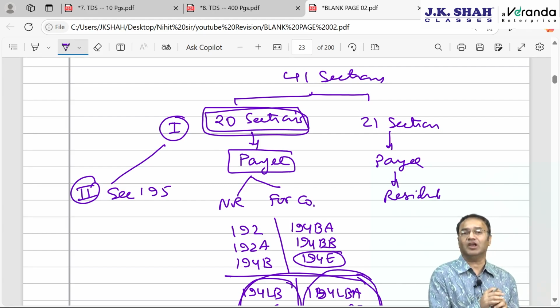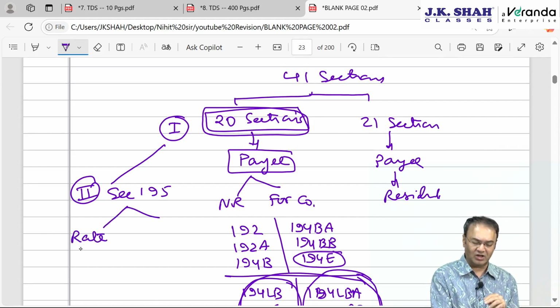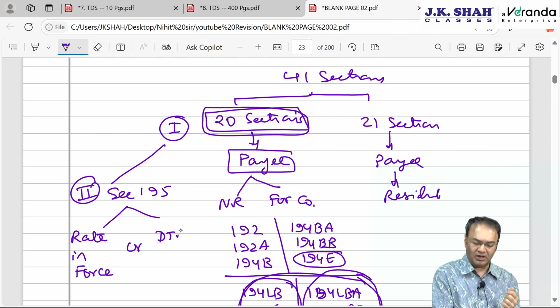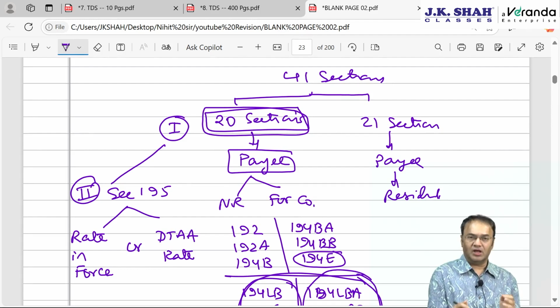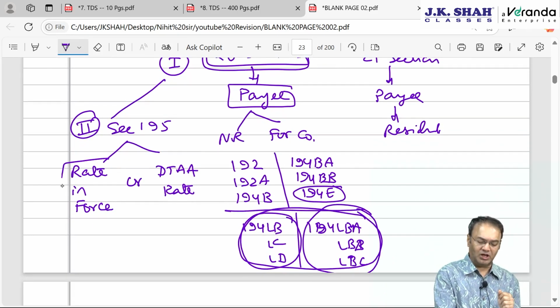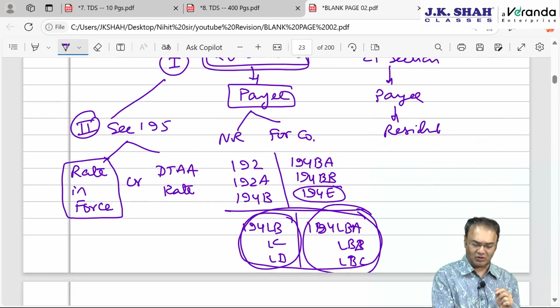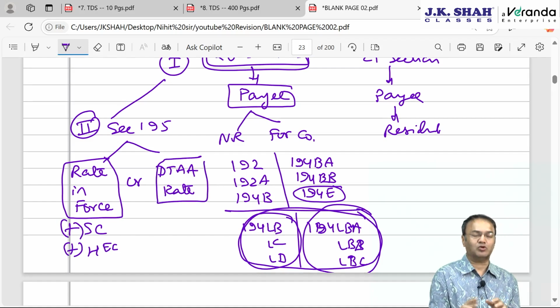This is a section where rate of TDS is not given. It says that tax shall be deductible either at the rate in force. Rate in force means rate given in Finance Act or the rate given in Income Tax Act. Rate in force simply means rate applicable, or DTAA rate. Here DTAA rates are to be taken into account, whichever rate is lower. And before we proceed further, let me remind you, rate in force, that is rate given in Finance Act or Income Tax Act, are required to be increased further by surcharge and health and education cess, whereas rate given in DTAA are not to be increased further by surcharge and health and education cess.